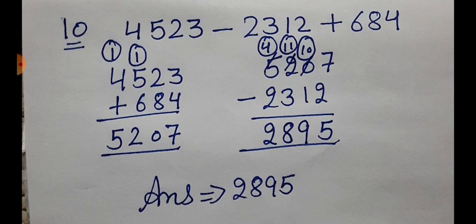After that we have one number, that is minus 2,312, so we have to subtract it from the sum of the other two numbers. So 5,207 minus 2,312, and the answer will be 2,895. So this is our answer.